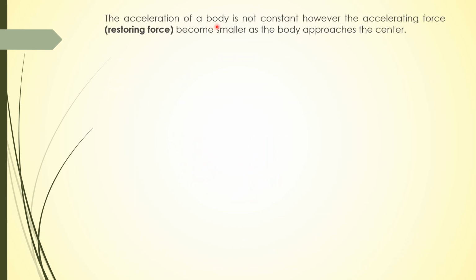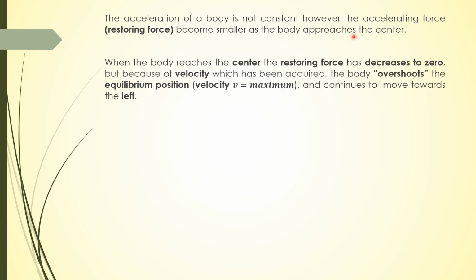The acceleration of the body is not constant. The accelerating force, which is the restoring force, becomes smaller as the body approaches the center, as the purpose of the restoring force is to restore the body towards the equilibrium position. So when the body is approaching the equilibrium position, the restoring force decreases to zero.